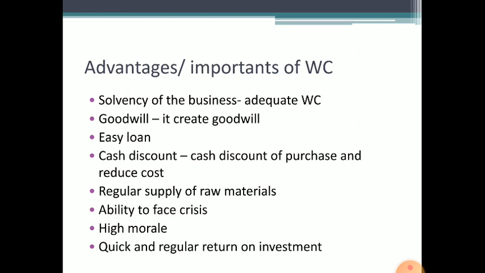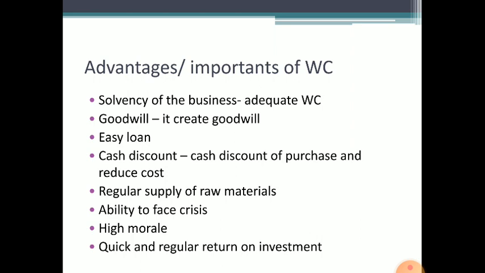Then ability to face crisis. It is possible to meet unforeseen contingencies and successfully sail through periods of crisis. The next one is high morale. It improves the morale of the executives and creates good relationships between them. The next one is quick and regular return on investment. It increases the profitability of the business and gives quick and regular return on the investment in the business.